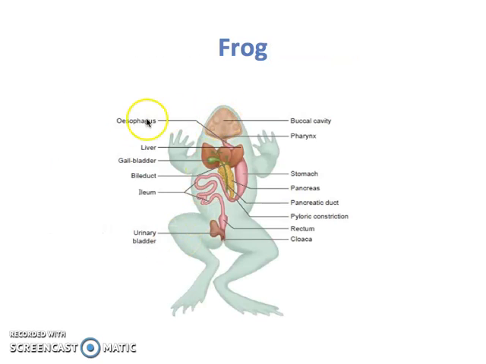In the case of the frog, you can see a complete structure explained here that is related to its digestive system, in which we start right from the buccal cavity, that is the mouth. We have the esophagus, gallbladder, ileum, bile duct, stomach, pancreas, and pancreatic duct. Actually, the picture is describing its digestive system. But apart from that, you can see the urinary bladder that is responsible for excretion, so the excretory process is also explained here.